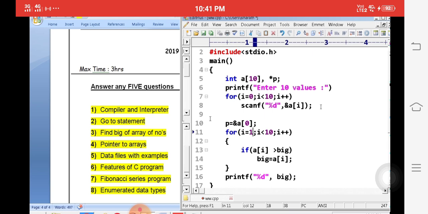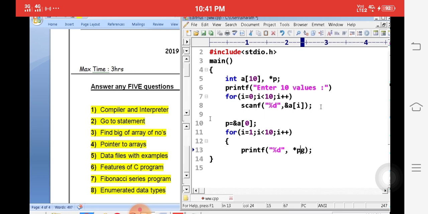Then I want to print the next element addresses one by one. The first address is available in p. So I want to print the next elements with the help of percentage d, star p.